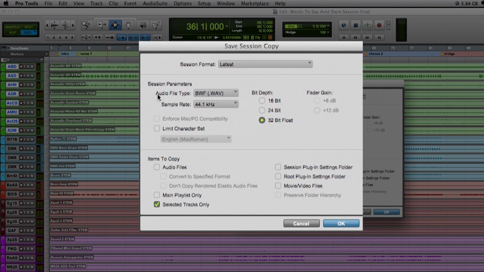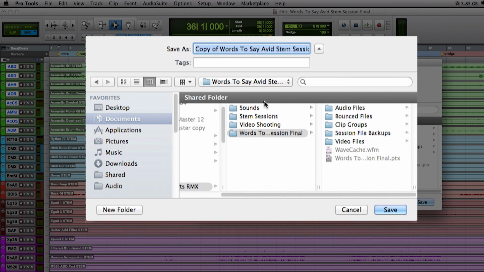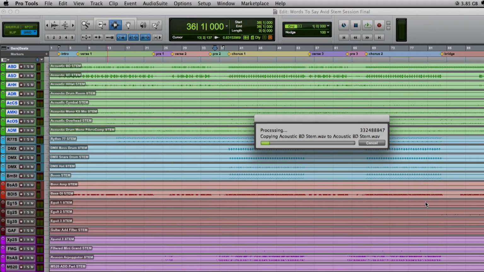From the options available in this dialog window, I now choose to save a copy of the audio files. It allows me to convert them to 32-bit float. That provides a lot more headroom and integrates seamlessly into the Pro Tools mixer. By doing this, I'm also making another copy of just these tracks that I will use for my remix.